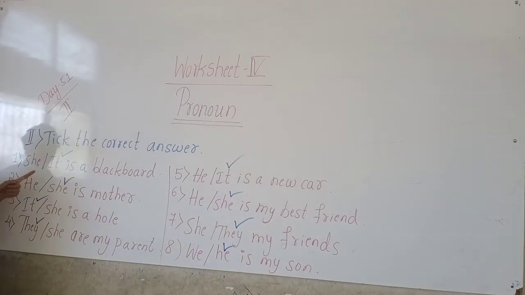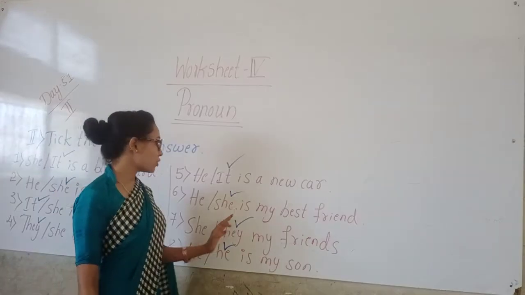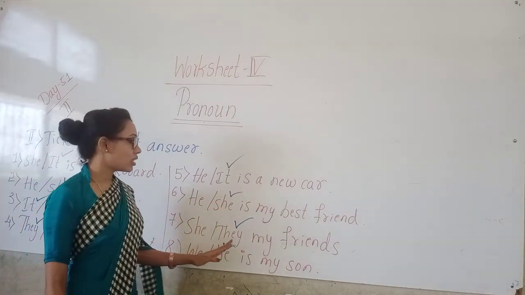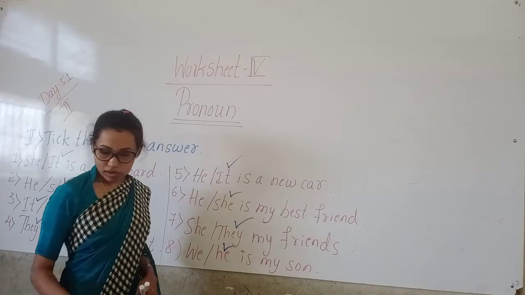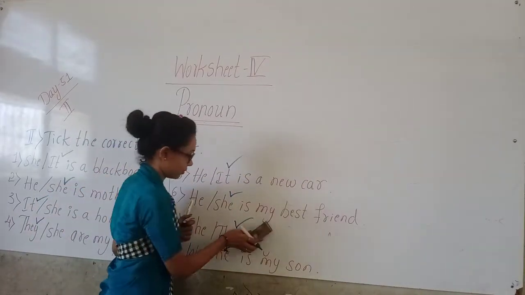Let us read once again. It is a blackboard. She is mother. It is a hole. They are my parent. It is a new car. She is my best friend. Sorry, here I haven't written are. They are my friends.